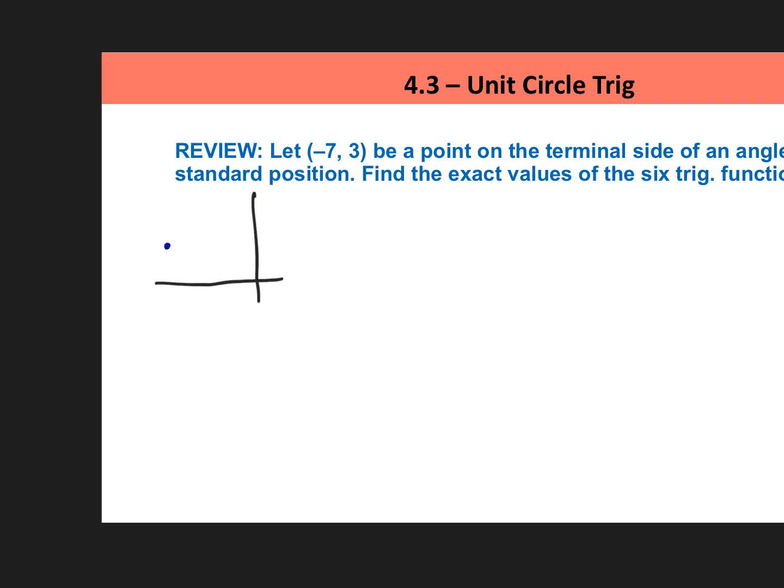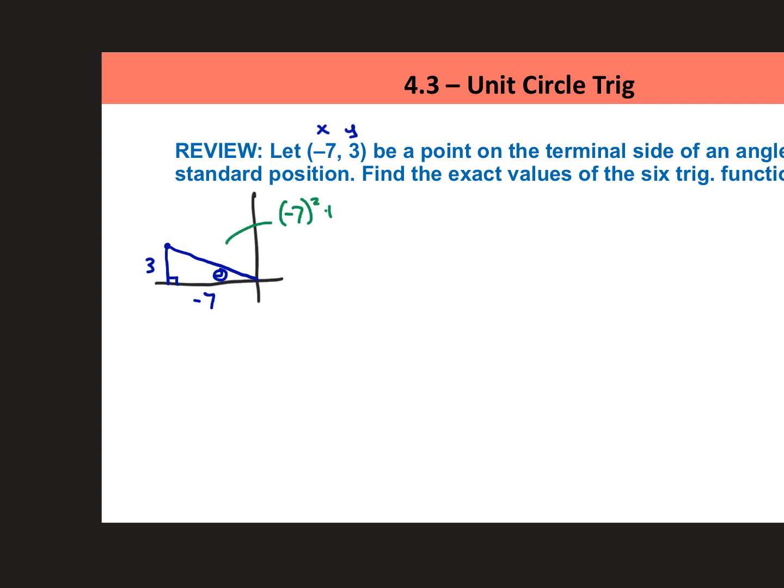Our triangle is always drawn from the point to the x-axis to the origin, with theta at the origin, okay? So there's our right triangle. And negative 7 for the x value and 3 for the y value, because that's the point they gave us, the x and the y. We can use the Pythagorean theorem to find that third side.